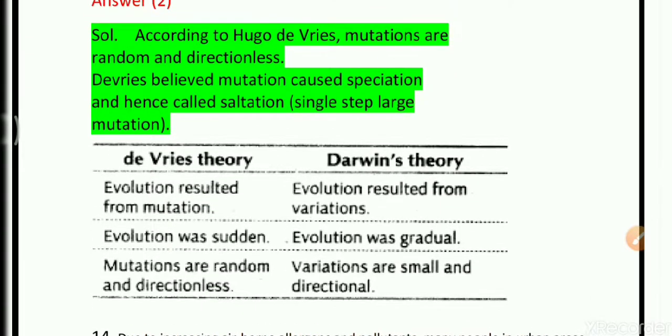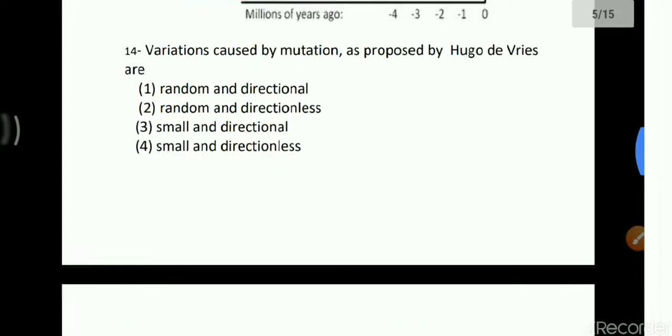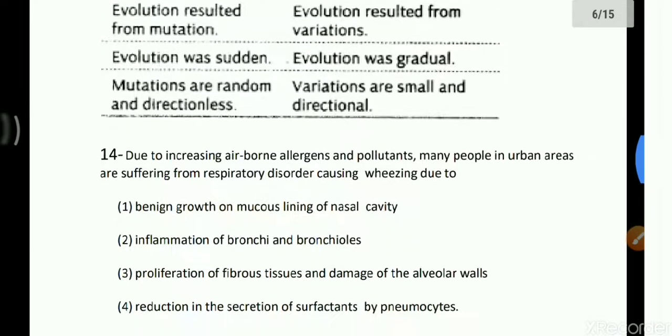So what is the difference between de Vries' theory and Darwin's theory? De Vries said evolution resulted from mutation. Darwin said evolution results from variations. And Hugo de Vries says evolution was sudden, Darwin says it was gradual. So according to Hugo de Vries, mutations are random and directionless, and according to Darwin, variations are small and directional. So these are differences. Students have to remember the basic features given by the scientists. So among these 4 options, option 2 will be true, random and directionless, which is given by Hugo de Vries, the mutation theory.